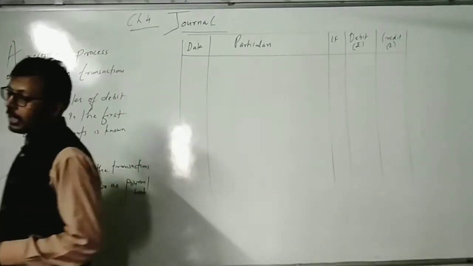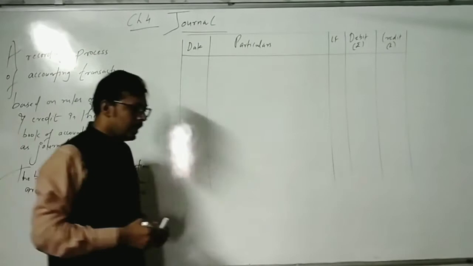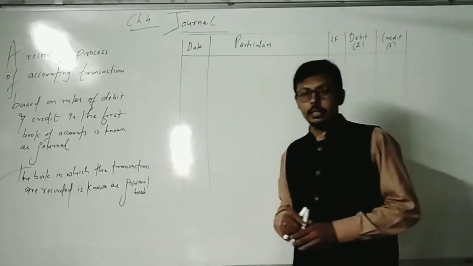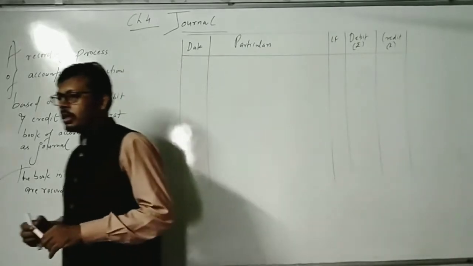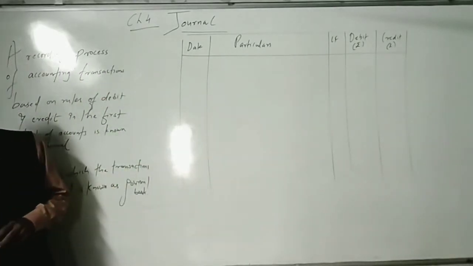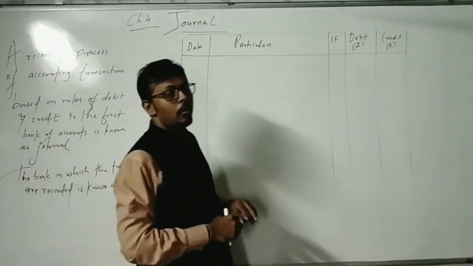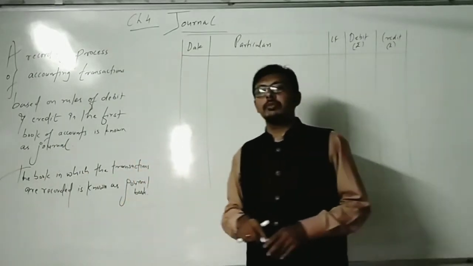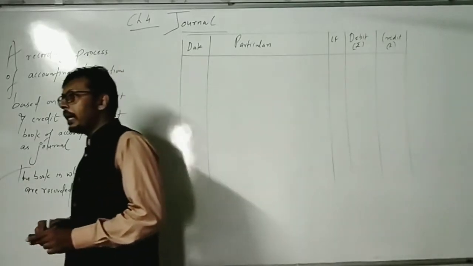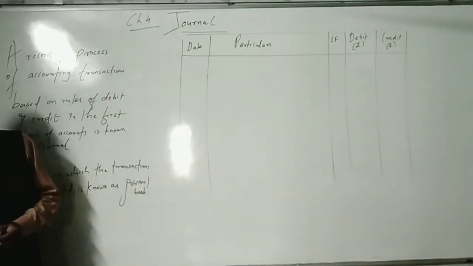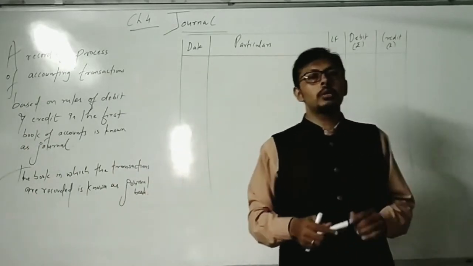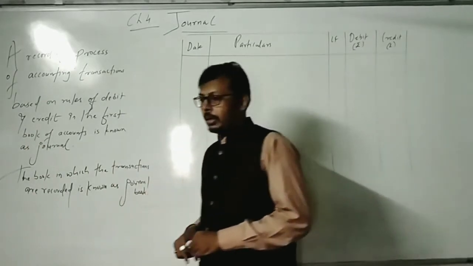What do you mean by combined entries? Supposedly, on a particular day itself, we are doing more than one transaction. Suppose: purchase goods of rupees 5,000 in cash; paid salary of rupees 4,000 in cash; purchase furniture of rupees 3,000 in cash. पहले हमने क्या किया?